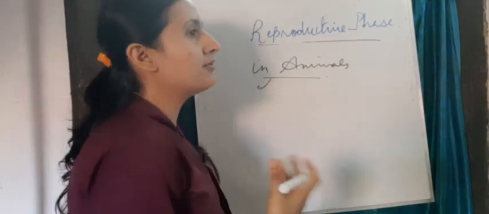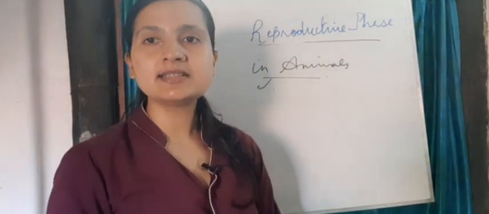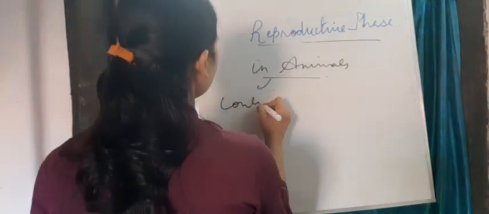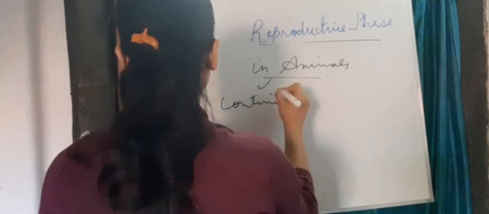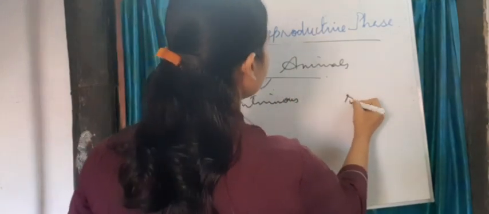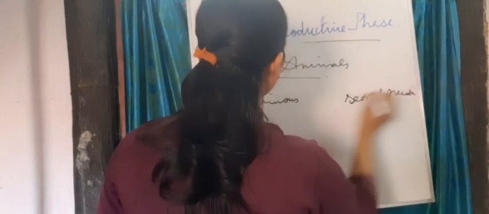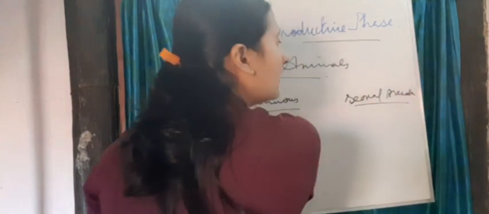Some can reproduce throughout the year and some are seasonal. So based on that, the breeding is continuous and seasonal breeders. Now who are these continuous breeders and who are the seasonal breeders?